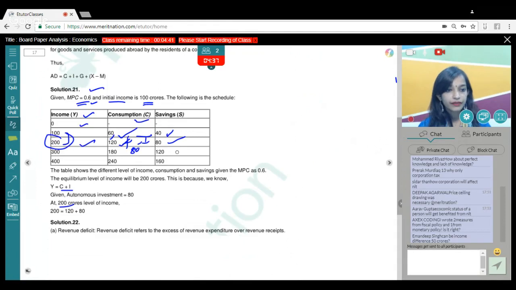Two measures from fiscal and one monetary. Is it right? Yes, Alex, you just had to write measures. It could have been monetary or it could have been fiscal. Absolutely correct.